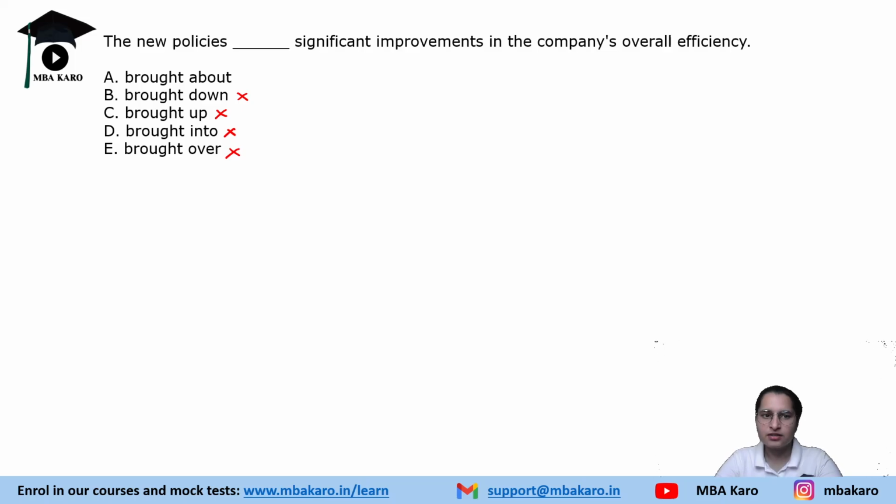Brought about is basically to cause something to happen. So when these new policies brought about significant improvement, it means they caused significant improvement to happen in the company's overall efficiency. So the correct answer would be brought about. I explained all five options. Make a note of these kinds of phrases so that you do not make any mistake later on.